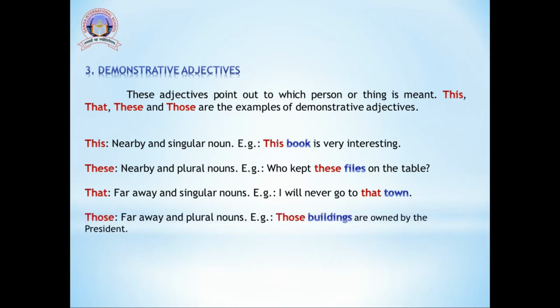The next is those. Those is also used for faraway things but for plural nouns. For example, those buildings are owned by the president. We can see buildings are plural, so we are using those.